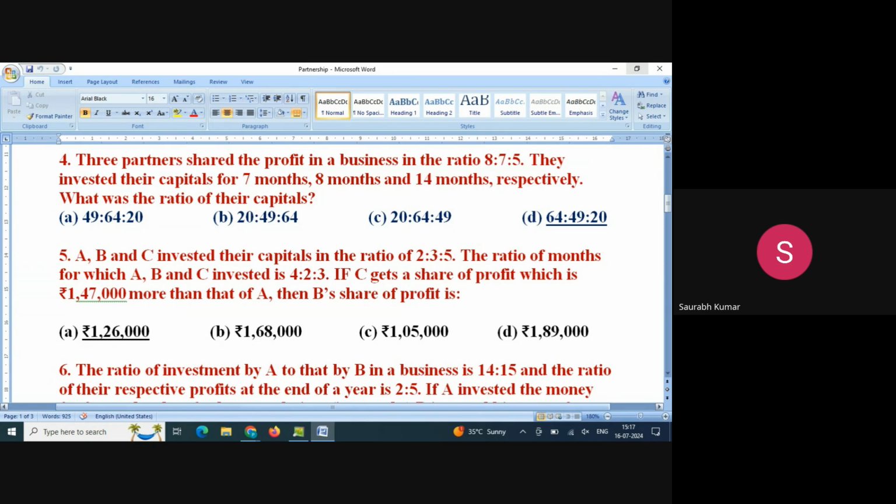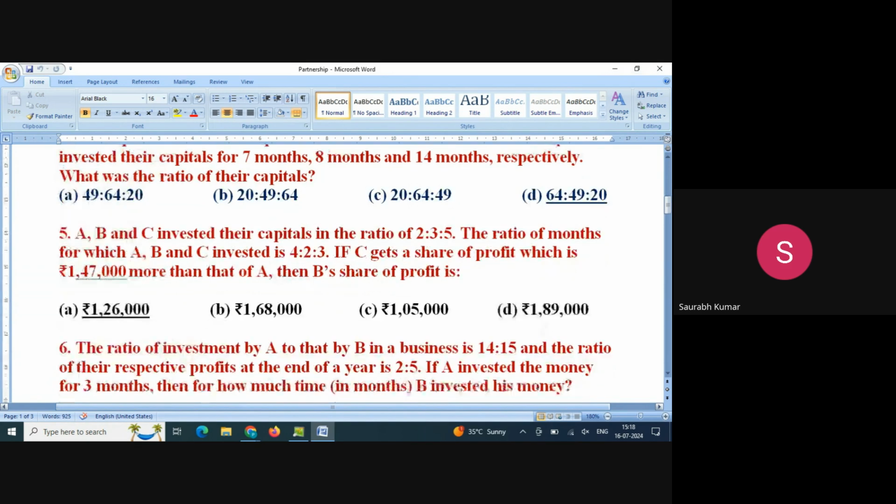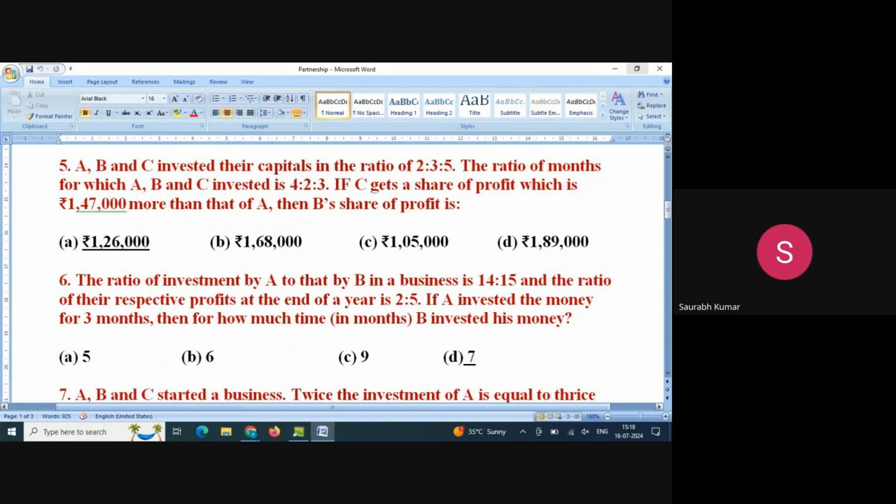On the same pattern, we are having one more question, question number 5. Take your time and solve it.